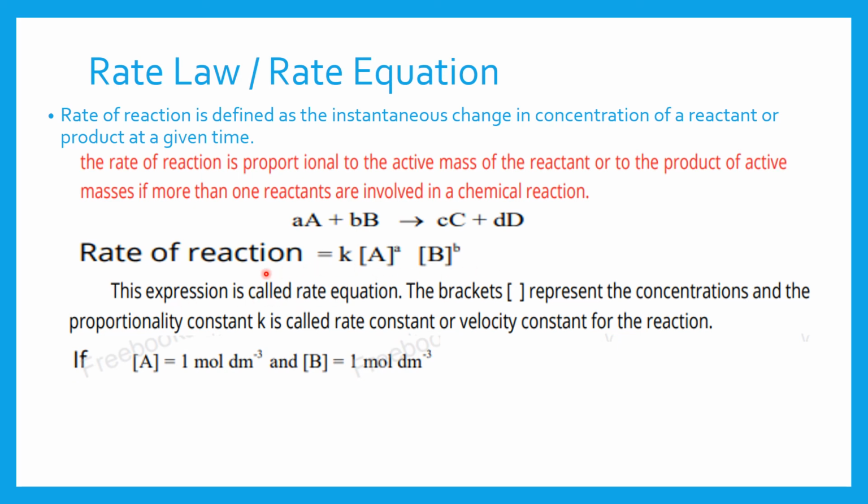This is called the rate equation, and these square brackets indicate the concentration, as you already know, and this K is called the rate constant.